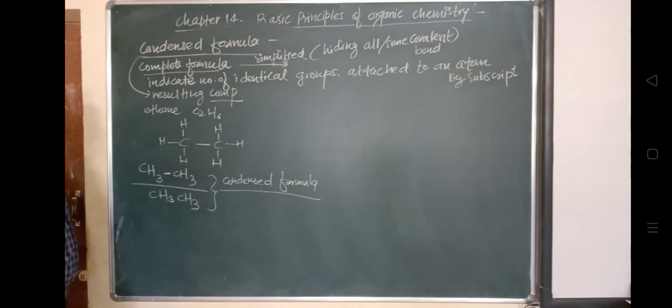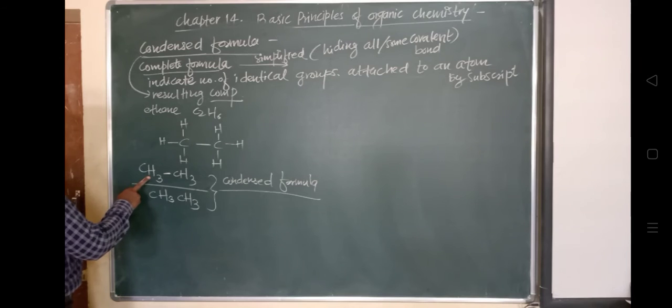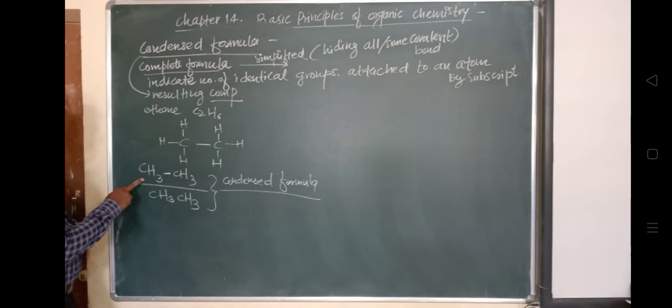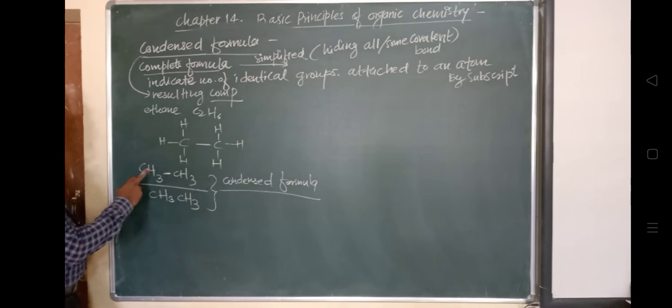So in this way it has to be indicated, with a subscript like this, H3. How many hydrogen atoms are there? 3 atoms. Here, with the carbon, 3 hydrogen atoms are attached. So here 3 hydrogen atoms are attached with this carbon atom, and here 3 hydrogen atoms are attached with this carbon atom, and this carbon and this carbon are bonded with this bond.